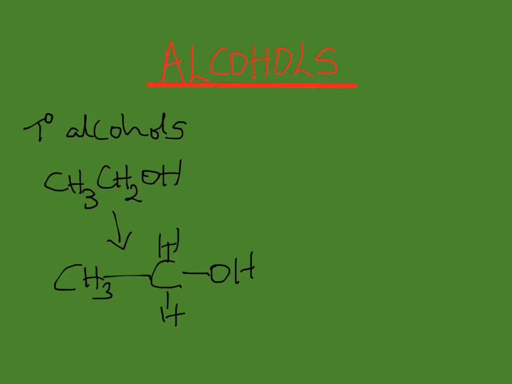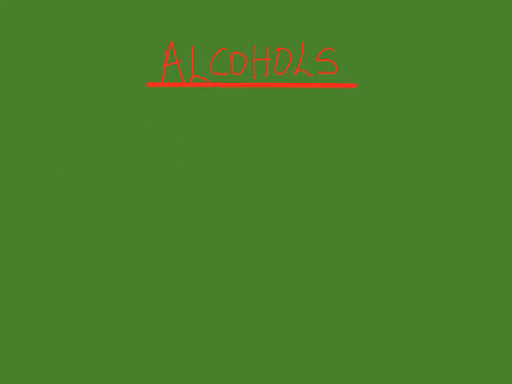For an example of a secondary alcohol, we say that secondary alcohols are alcohols which have two carbons joined to the carbon next to the hydroxy group. Say there are two carbons joined to the carbon next to the hydroxy group. Secondary alcohols.